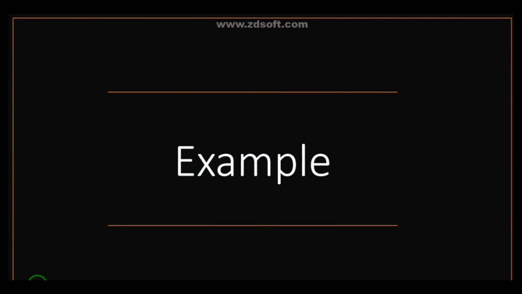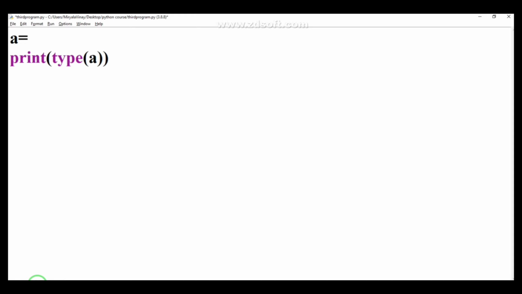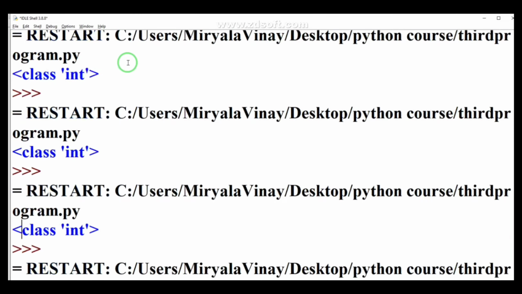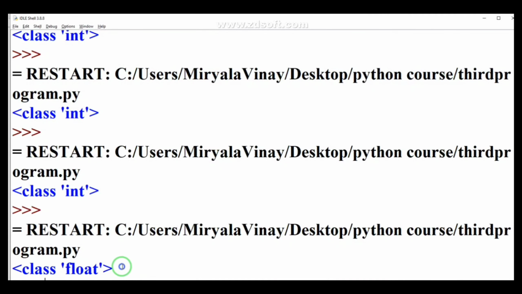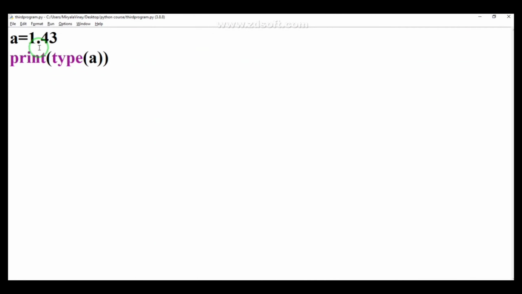Let us do some practical things. We will be going back to IDLE. Let's choose something like 1.43. As you can see, I am using 1, then the dot operator, and after that 43. So this dot is the notation used to represent a decimal value. When I run this program, you can see the output shows the class has changed to float type. Whenever you use a fractional part, it shows the output as float type data.